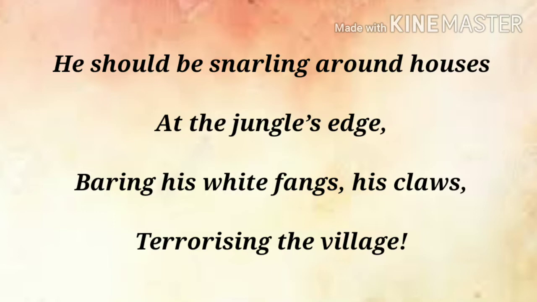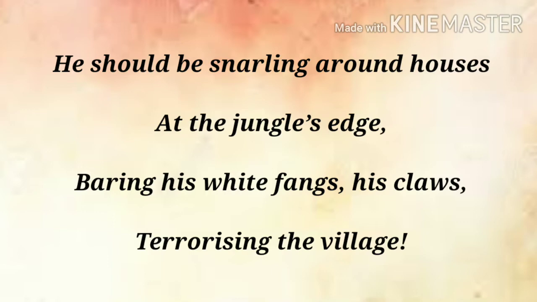It means here the poet says the tiger should be in his natural surrounding. Okay, he should be in jungle, in his natural habitat, and as per his original personality he should roam around the human settlement near the outskirt of the forest, near the border of the forest.